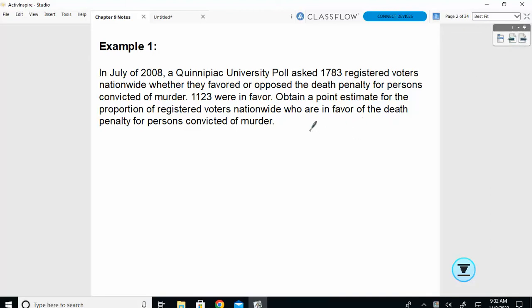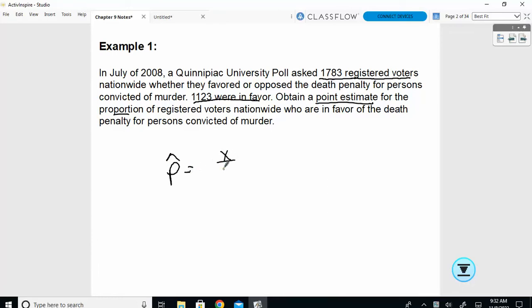This is really just reminding you again what p-hat is. So we had a poll. We asked 1,783 registered voters if they favored or opposed the death penalty for persons convicted of murder. 1,123 were in favor. Obtain a point estimate for the proportion. So for the point estimate for the proportion, I'm just asking you to find p-hat.